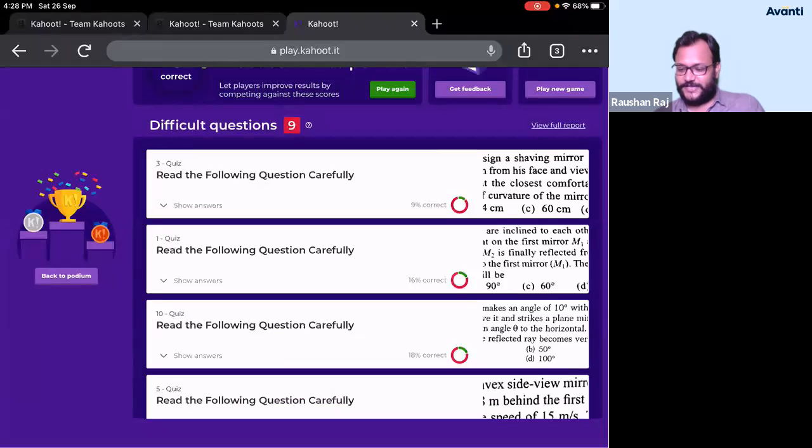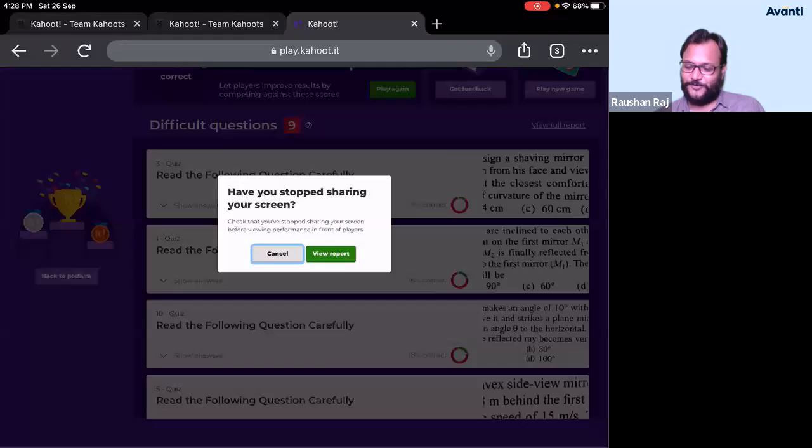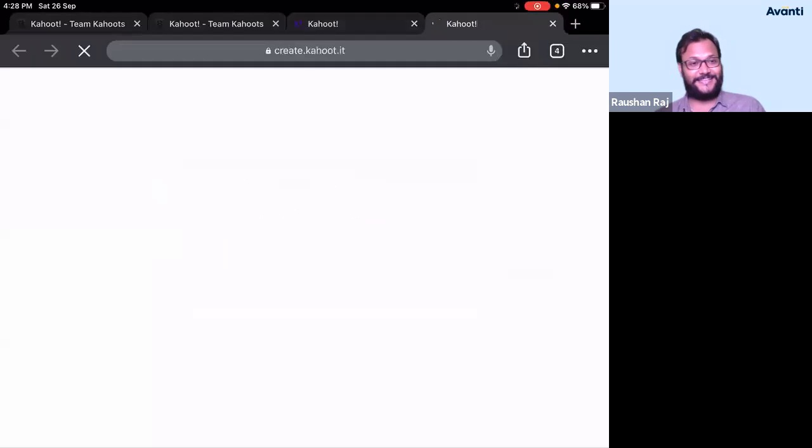Next, I don't want to see anything अभी. तुम्हें full report देखना है, time pass करना है क्या रे? कितना time pass करते हो यार तुम लोग? That is why I don't want to play Kahoot in at least in Q2 classes. It takes a lot of time here. You want to see full report? देखो घूमेगा भी ये Kahoot.